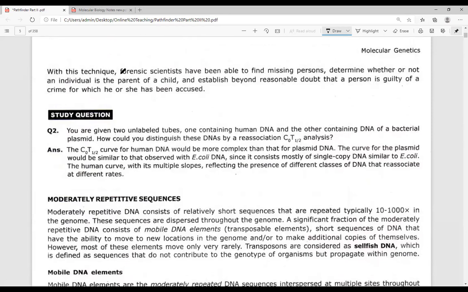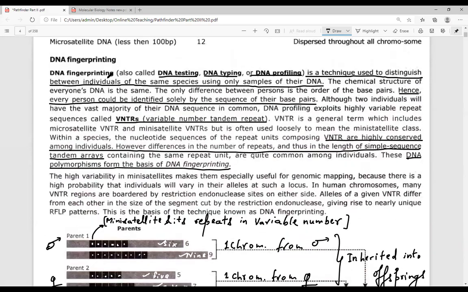So to determine whether the missing person or the dead body of that missing person has been found, all these things involve the use of DNA fingerprinting technology. This is all about DNA fingerprinting that you must know.